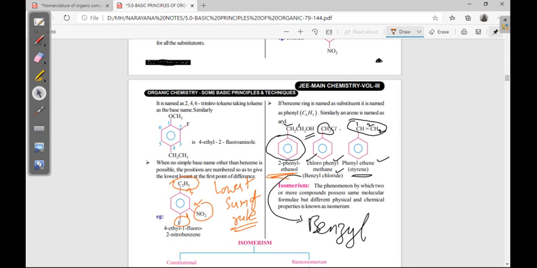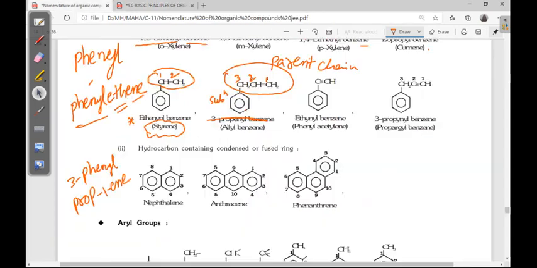Then 4-ethyl, where is that 4-ethyl? Sorry, yes, 4-ethyl-1-fluoro-2-nitrobenzene. 4-ethyl-1-fluoro-2-nitrobenzene. This is one of the examples here.